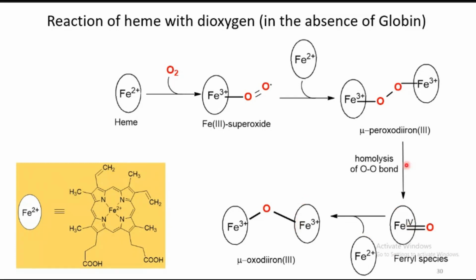So this ferryl species, it is already a reactive form of the heme oxygen. So the ferryl species will undergo reaction with one more unit and form the mu-oxo dimer. The globin is what prevents this dimer formation after O2 binding. Before O2 binding, what does it do? It keeps the iron in the +2 oxidation state, which is suitable for O2 binding.